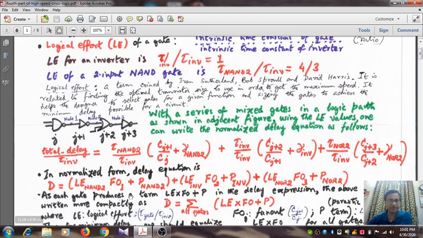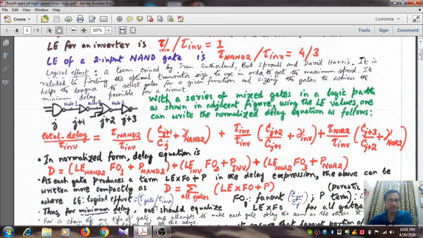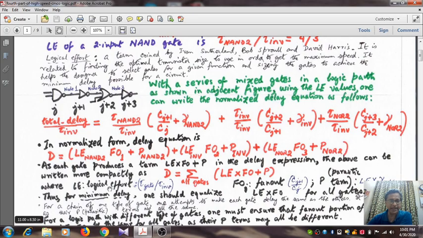Now as each gate produces a term LE multiplied by FO plus P in the delay expression, the above can be written more compactly as D equal to summation over all gates of LE multiplied by FO plus P. So LE is logical effort, multiplied by the fan out factor, plus P corresponding to the parasitic term. Where LE, as before, is the ratio of the time constant of the gate and the time constant of the inverter. FO is the fan out factor.